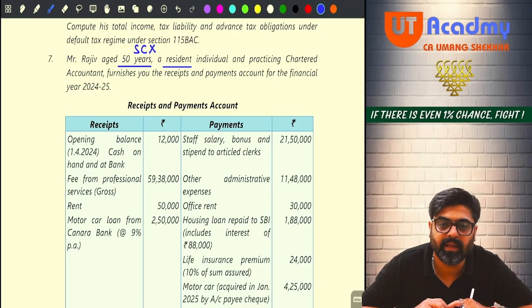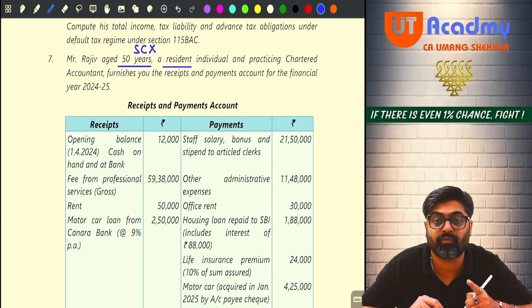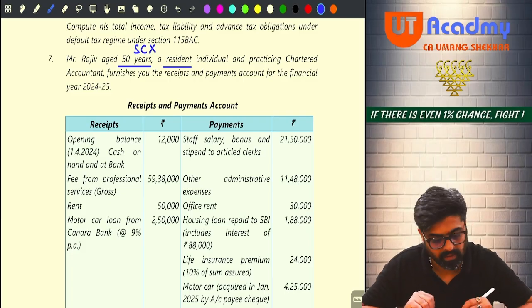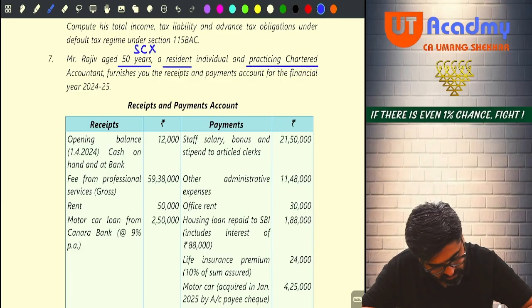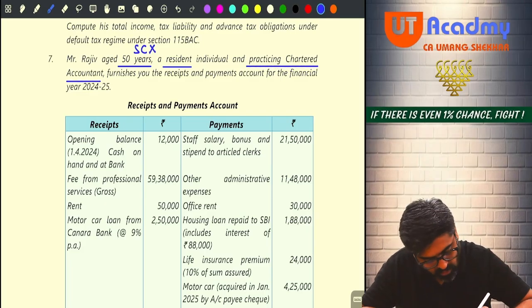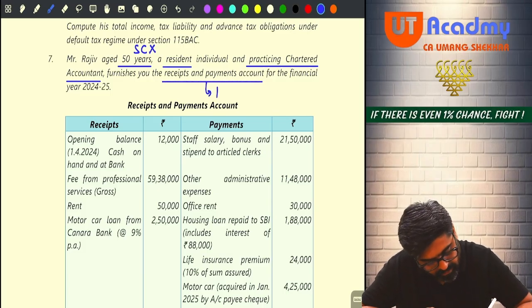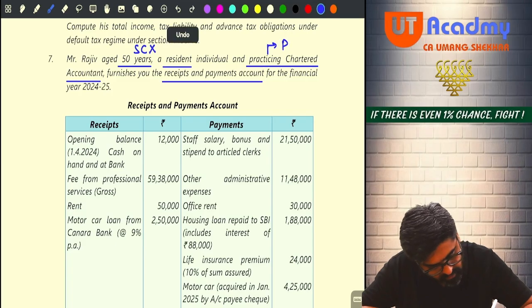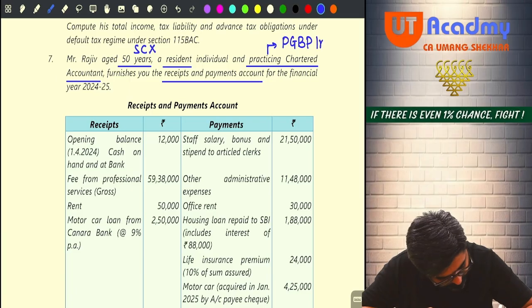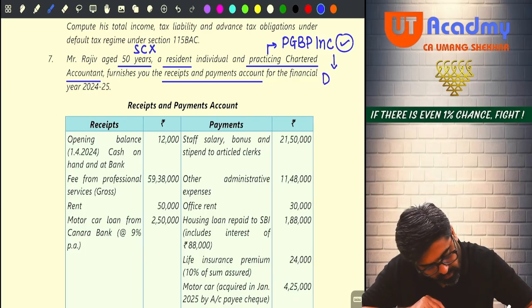Practicing chartered accountant, meaning that he is into the profession of accountancy. Accountancy profession means professional income you will have to calculate. So practicing chartered accountant and also the receipt and payment account given, meaning PGBP income will be calculated. Professional income means PGBP income will be calculated, and that PGBP income will be calculated on the basis of direct method.